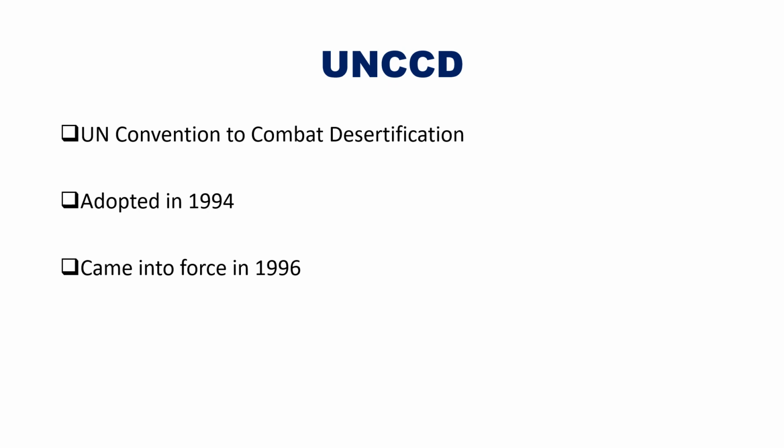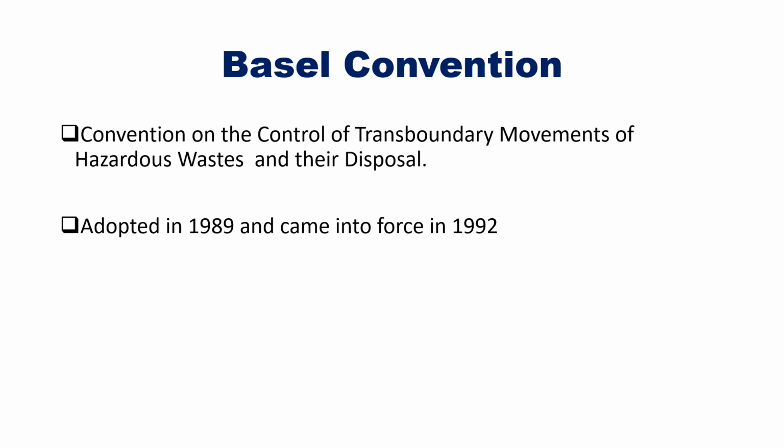Next is the UNCCD, that is United Nations Convention to Combat Desertification. From the name itself you must be knowing its function. It was adopted in 1994 and it came into force in 1996. Next is the Basel Convention. It is a convention on the control of transboundary movement of hazardous wastes and their disposal. It was adopted in 1989 and it came into force in 1992.